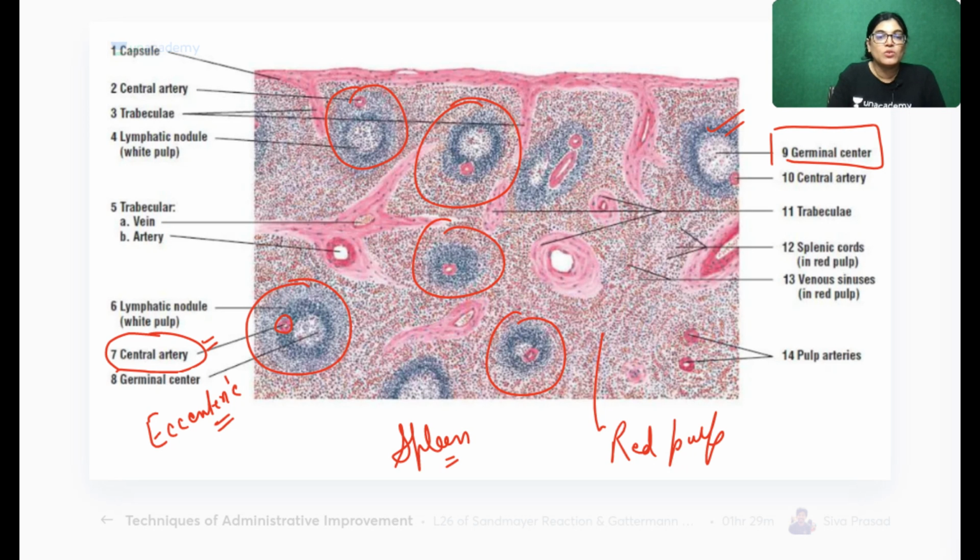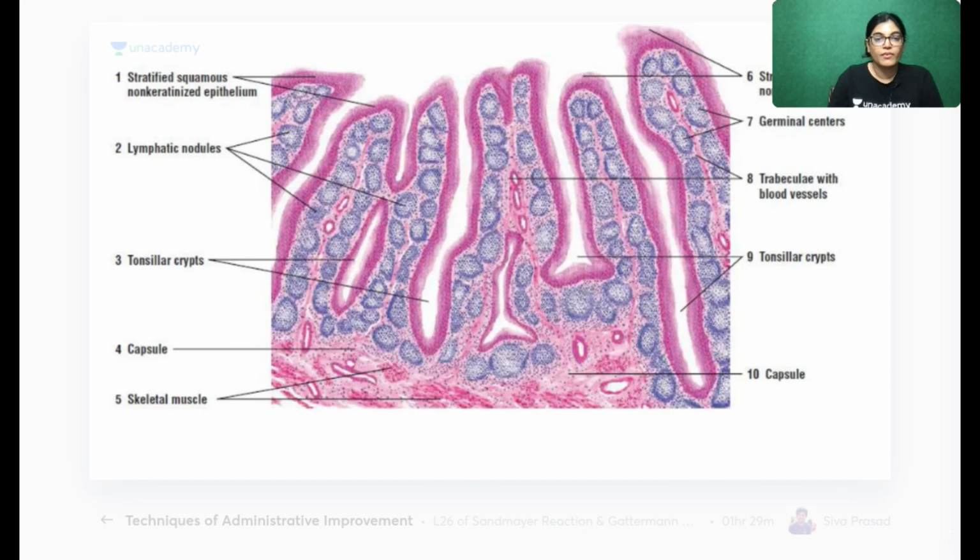Okay, so there are trabeculae. This is the fibrous capsule which you are seeing, and this is the trabeculae which is going inside. Lymphatic aggregations are there. In the center, there are immature lymphocytes, which is called the germinal center.